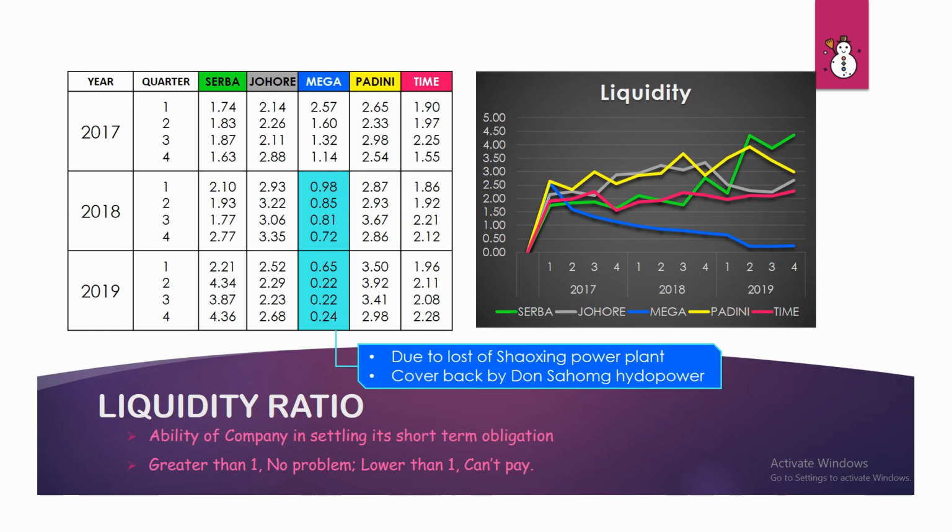Firstly, liquidity. If the value is greater than 1, the company is in good condition and vice versa. In our project, the only highlighted company is Mega, as its ratio is less than 1. This situation is due to the loss of the Shaoxing Power Plant in 2015, which it tried to cover back with Don Sahong Hydropower.